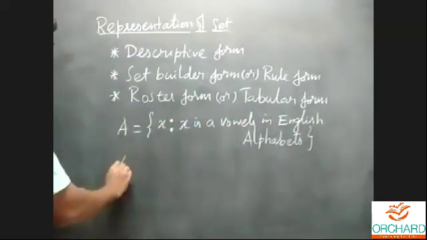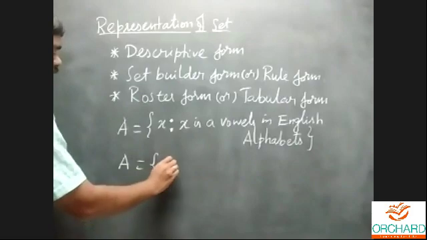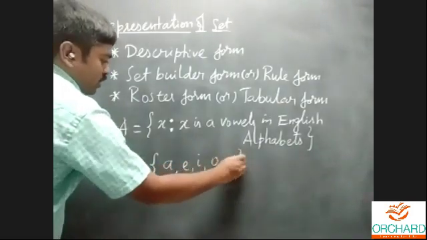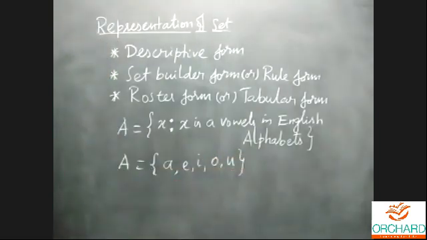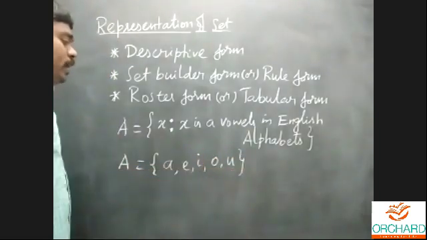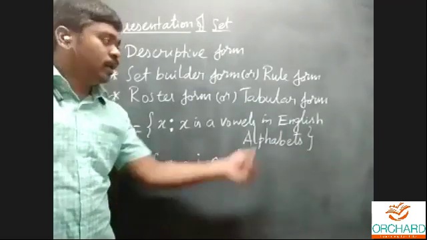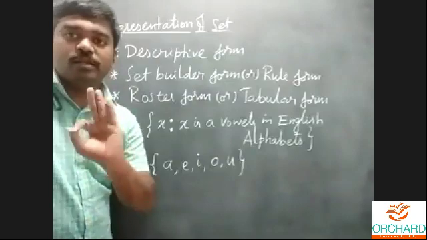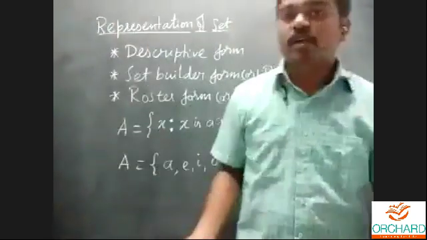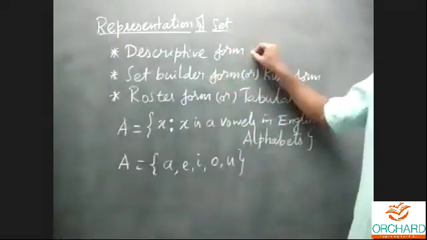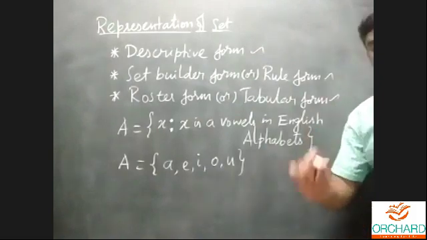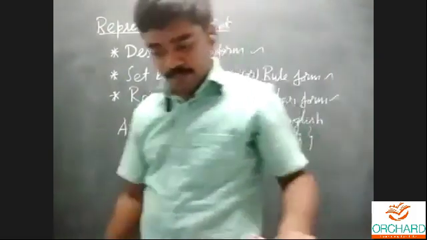What is the roster form? In roster form, the set of all vowels is a, e, i, o, u. That is, only the elements are listed. This is called the roster form or tabular form. This is only the representation of a set. There are three ways to represent a set: descriptive form, set builder form or rule form, and roster form or tabular form.